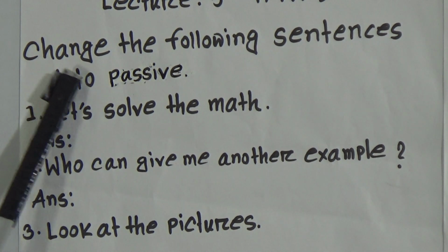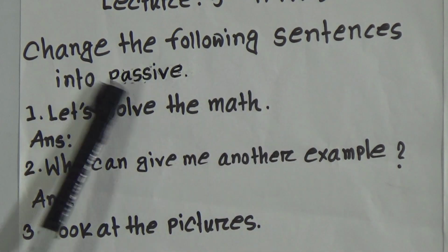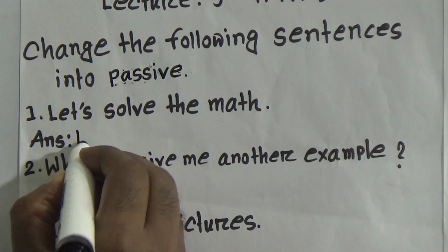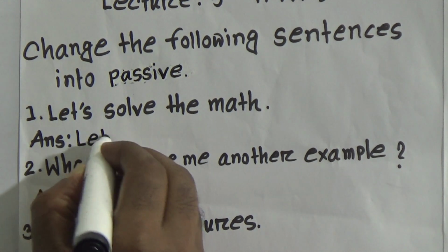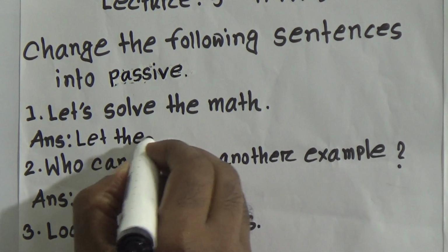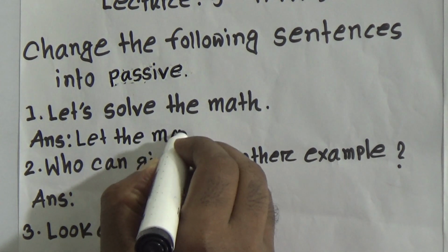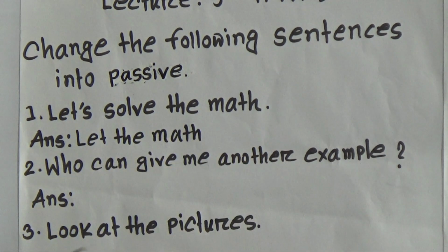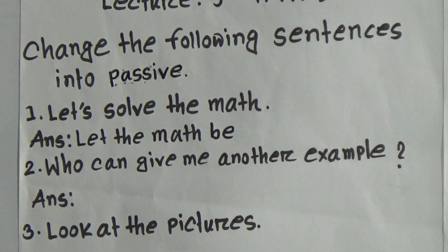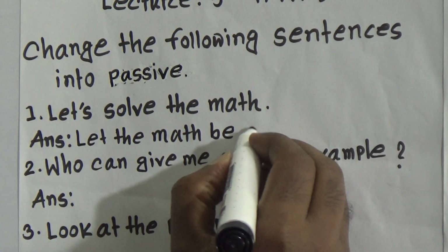So look, let's solve the math. So look at the instruction. It is change the following sentence into passive. Let's solve the math. We will write let, then the object. Object is the math. Let the math, then be, then the past participle form of the main verb, it is solve.